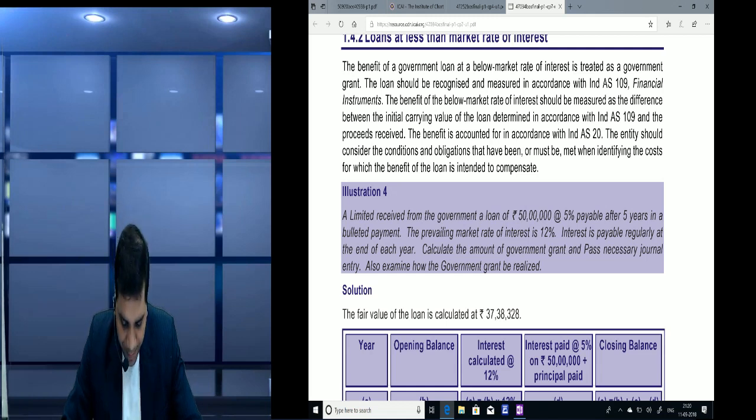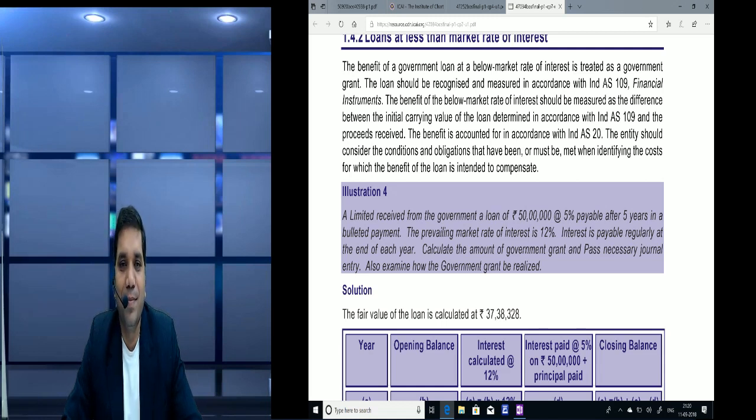One shot payment. The prevailing market rate of interest is 12%. Interest is payable regularly at the end of each year. So the actual interest rate is 12%, but the government has given it at 5%. Calculate the amount of government grant and pass the necessary journal entry. Also examine how the government grant should be realized.